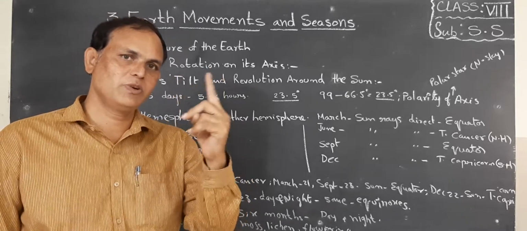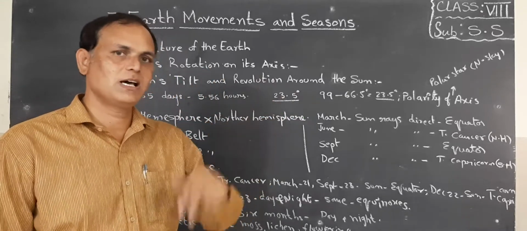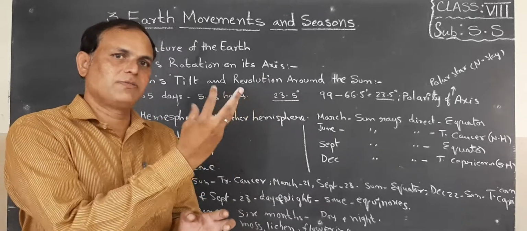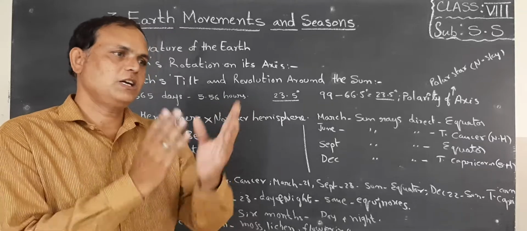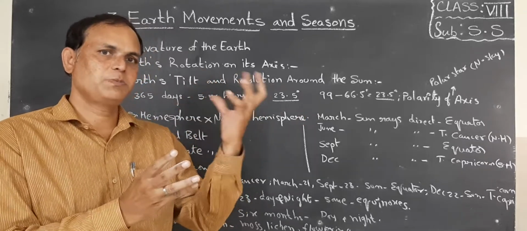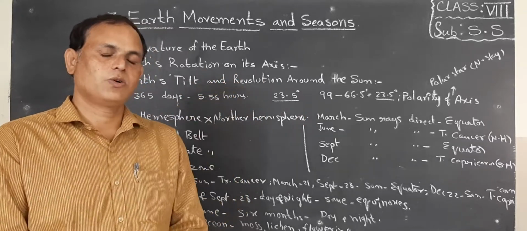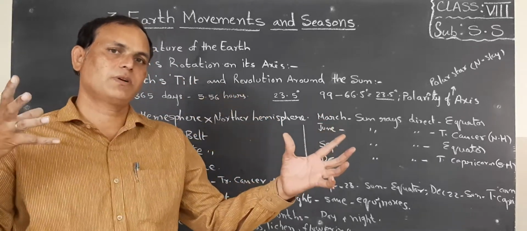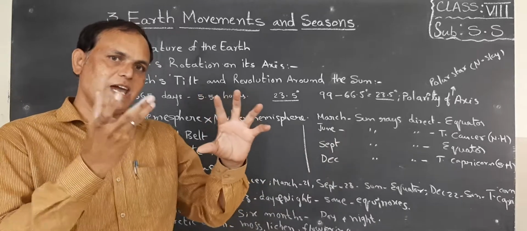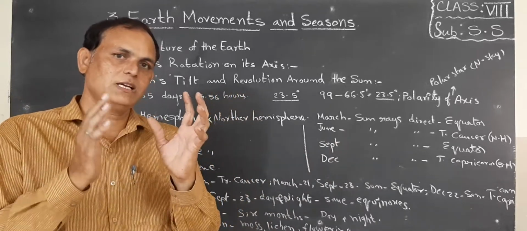Okay, the earth is moving itself and going around the sun. Due to moving itself, we are experiencing day and night. It is going around the sun, so we are experiencing seasons also. Children, sometimes it is near to the sun and sometimes it is far from the sun. Next, the angle also, the shape also we discussed.